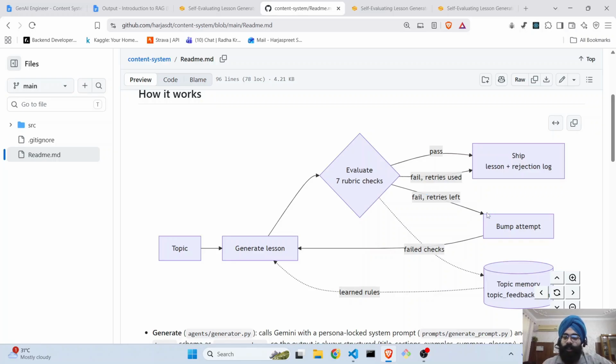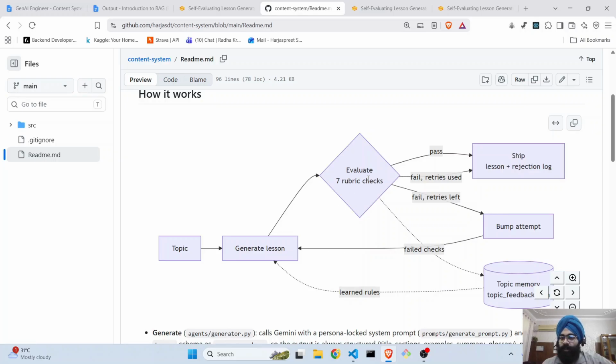It goes in, increases the attempt counter, and this time it again goes back to the generate lesson node. But this time it also has the exact reason of failure, why this lesson came back, and taking this failure reason again as an input, as a part of the context, it simply creates the lesson plan again, and this cycle keeps on repeating for n number of times.